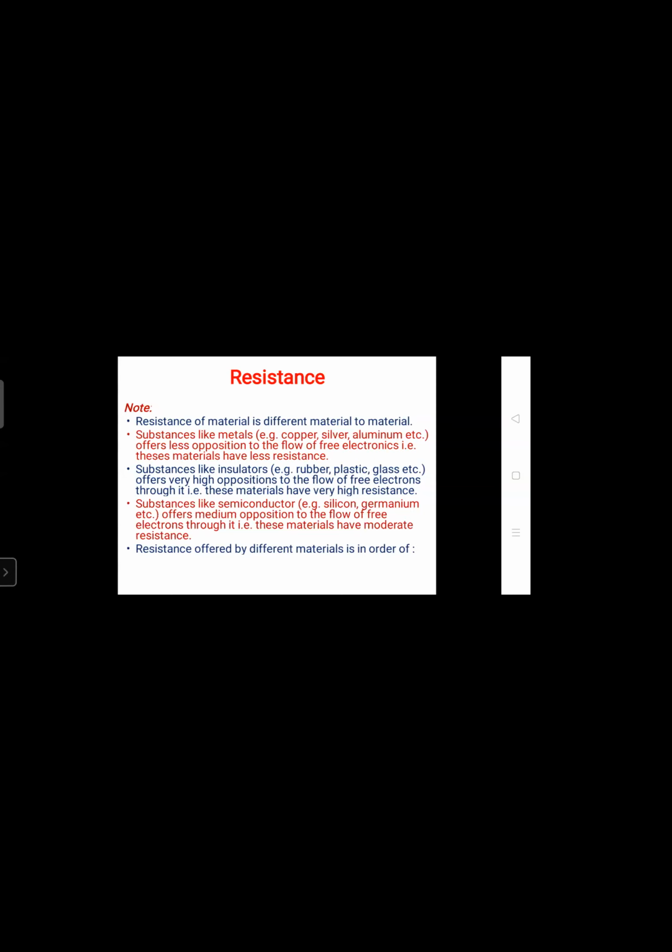For that reason we consider them semiconductors. Semi is nothing but half conductor. जैसा full current allow नहीं करते, only some part of the current it is going to allow. For that reason the semiconductor materials are silicon, germanium, ऐसा cadmium, बहुत सारे semiconductor materials are there. So resistance offered by different materials is in the order of metal, semiconductor, insulator. Metals तो फुल कंप्लीट लो रेजिस्टेंस रहते हैं, और सेमीकंडक्टर में मीडियम रेजिस्टेंस रहते हैं, इंसुलेटर में रेजिस्टेंस इज वेरी हाई, इट विल नॉट अलो.